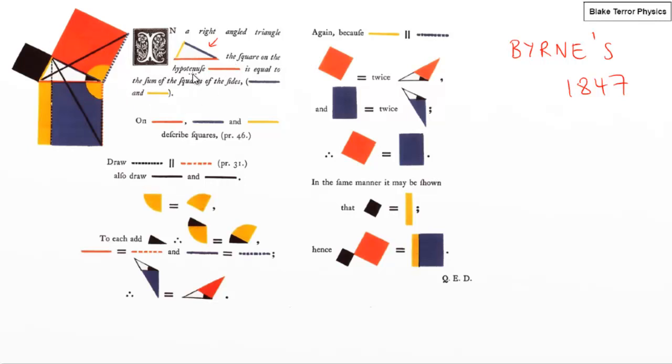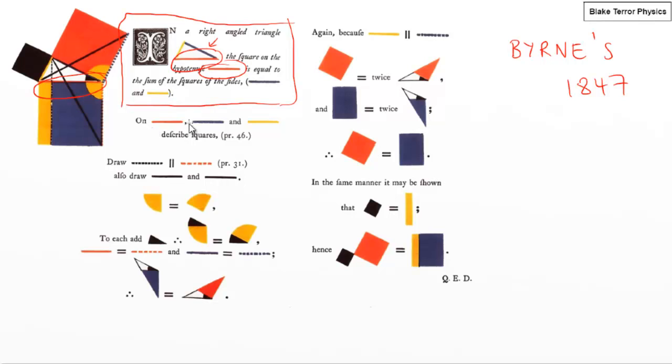So the square on the hypotenuse, which is the red line. So he's pointing you straight away, okay, this hypotenuse that he's got here is the red line, which is that red line there, which is that red line on the picture. It's equal to the sum of the squares of the other sides, so the blue one and the yellow one. So he's stated what it is that he's trying to prove here. This is the end result. And now he's going to go through each one of these.